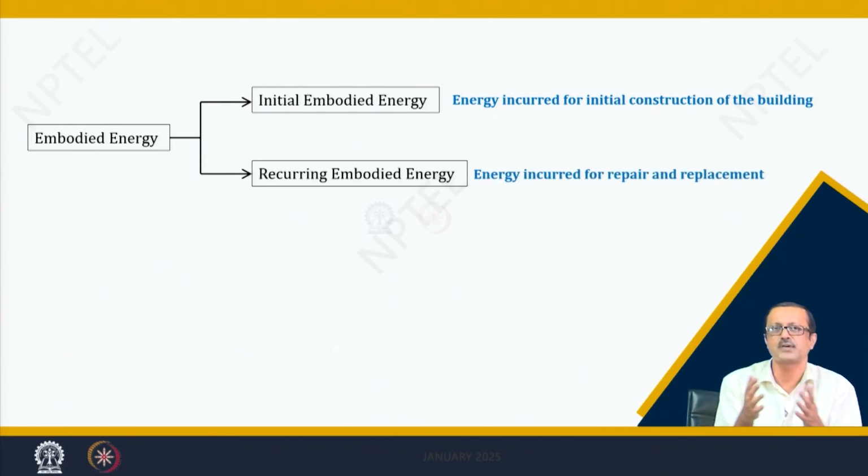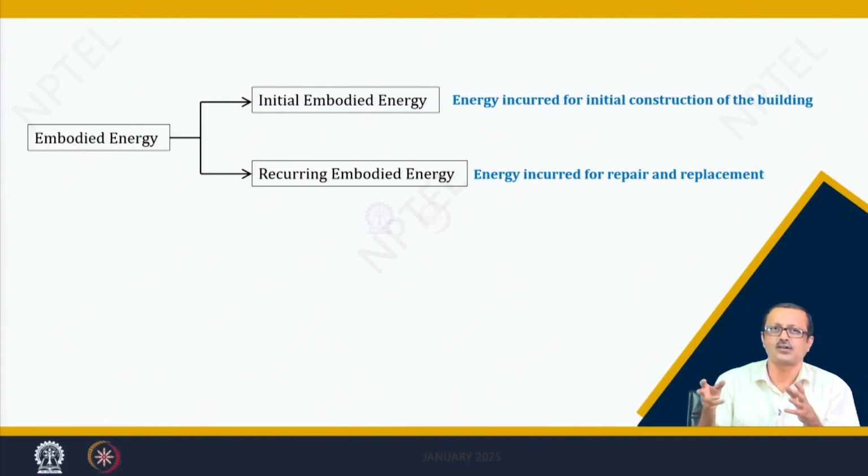The second part of the embodied energy is called the recurring embodied energy, which you require for repair. After you construct a building today, you may have to repair the building after 10 years or maybe 15 years or so. Big repair is required, or maybe some small touch-up repair, some kind of maintenance touch-up is required maybe after 3 to 5 years or so.